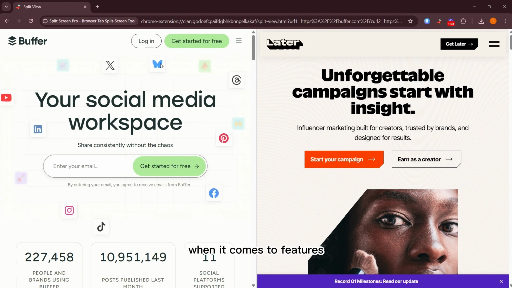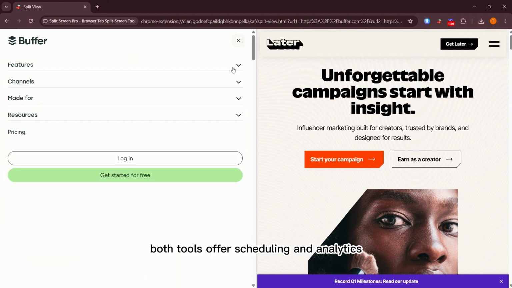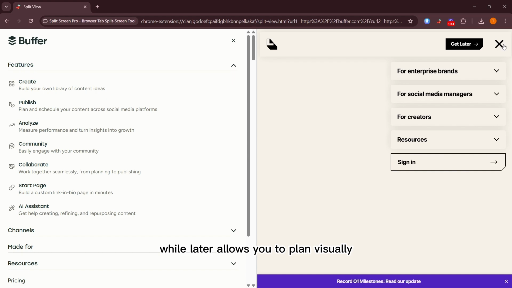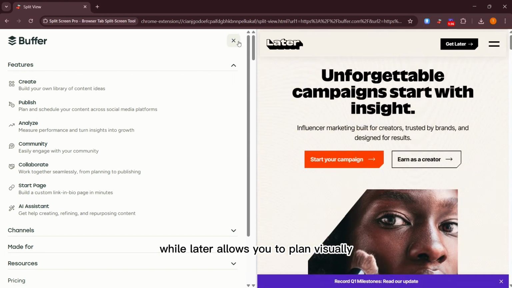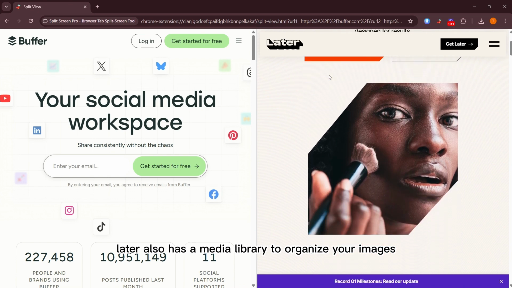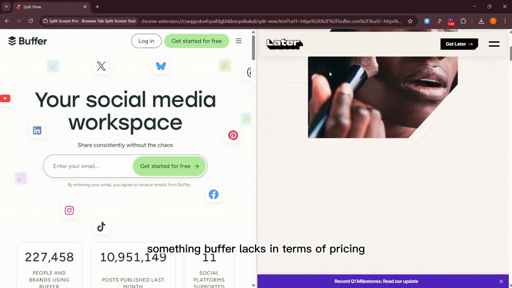When it comes to features, both tools offer scheduling and analytics. Buffer has a straightforward posting schedule, while Later allows you to plan visually. Later also has a media library to organize your images, something Buffer lacks.